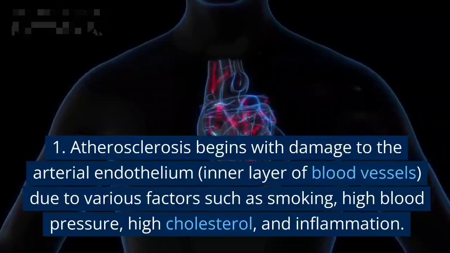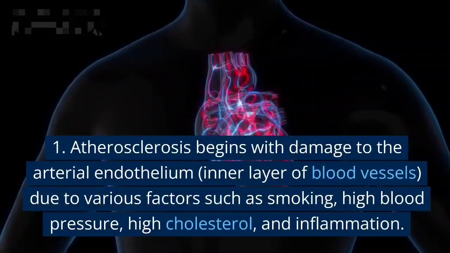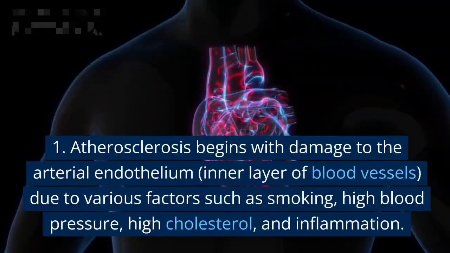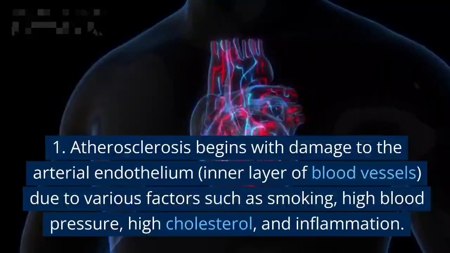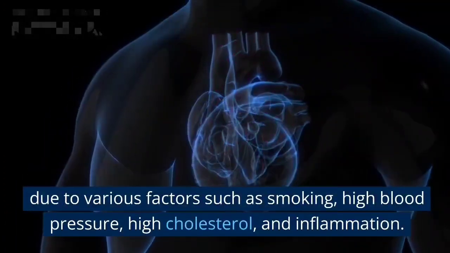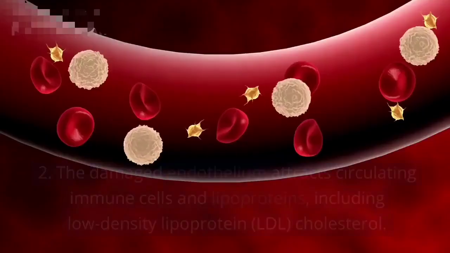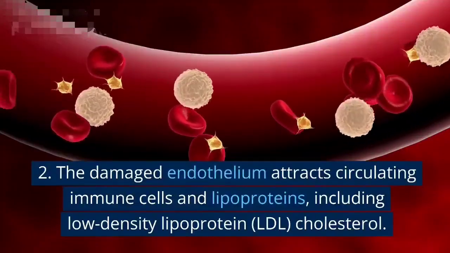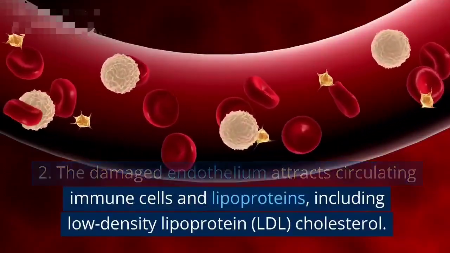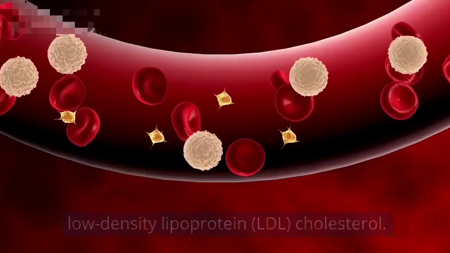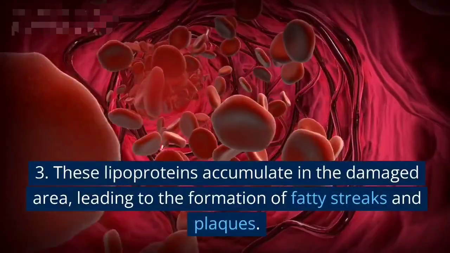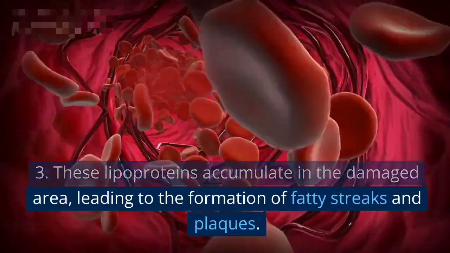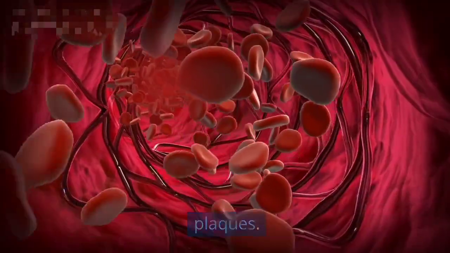Formation of coronary artery plaque. Atherosclerosis begins with damage to the arterial endothelium, the inner layer of blood vessels, due to various factors such as smoking, high blood pressure, high cholesterol, and inflammation. The damaged endothelium attracts circulating immune cells and lipoproteins, including low-density lipoprotein, LDL, cholesterol. These lipoproteins accumulate in the damaged area, leading to the formation of fatty streaks and plaques.